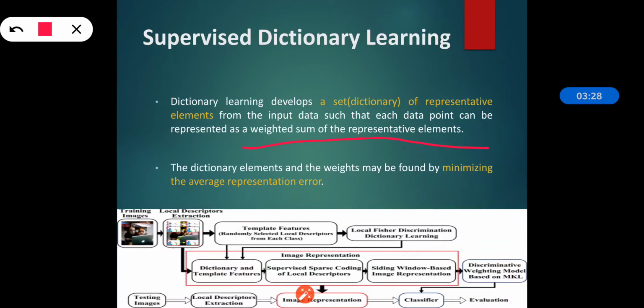And the parameters of the classifiers are based on what? Input data. In particular, a minimization problem is formulated where the function consists of classification error, representation error, and regularization on the representation weights. That is the supervised dictionary learning.